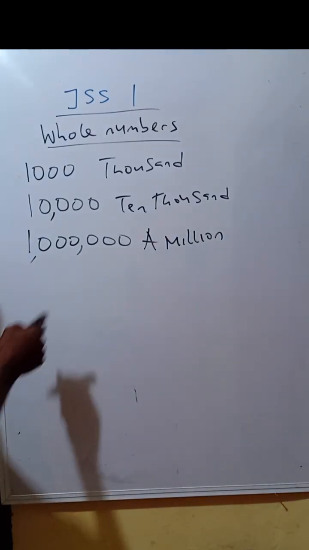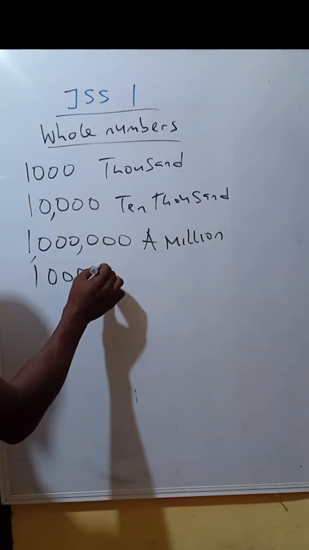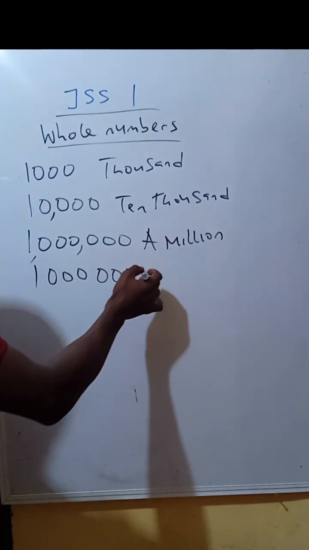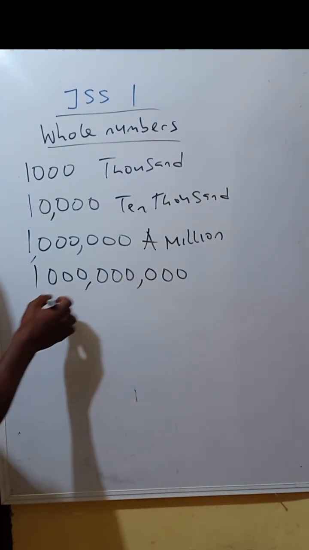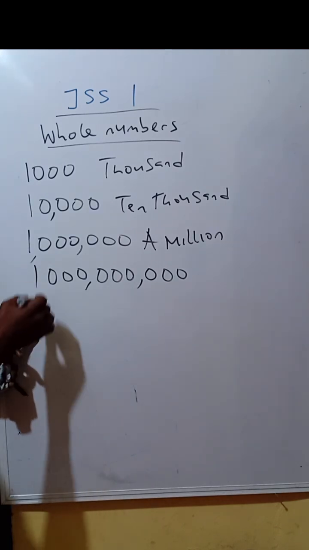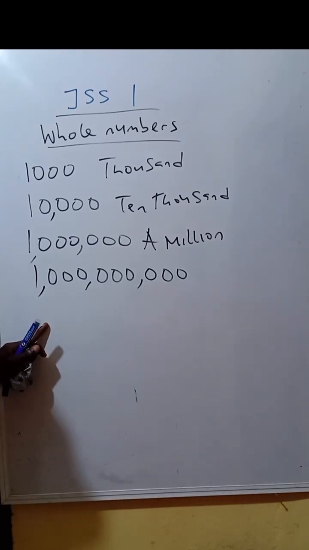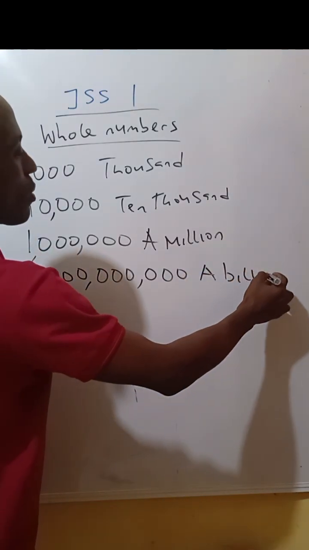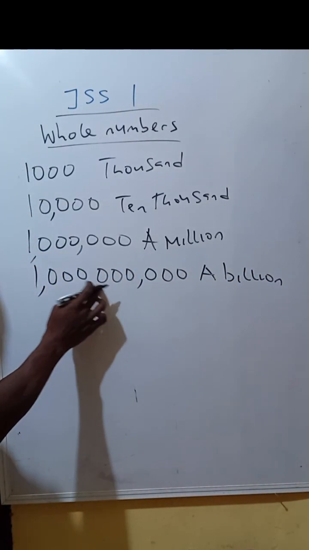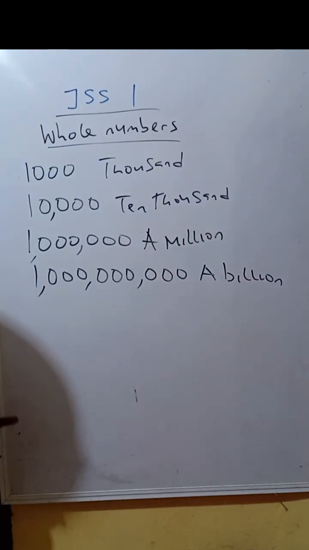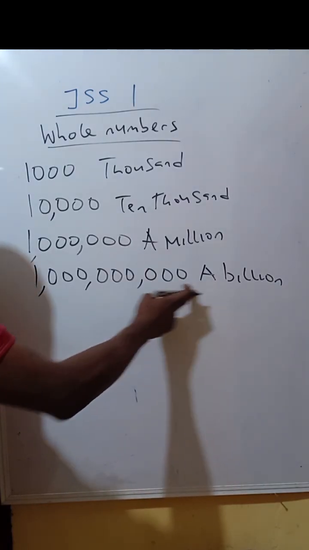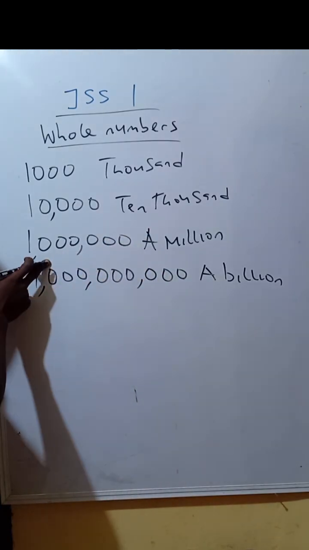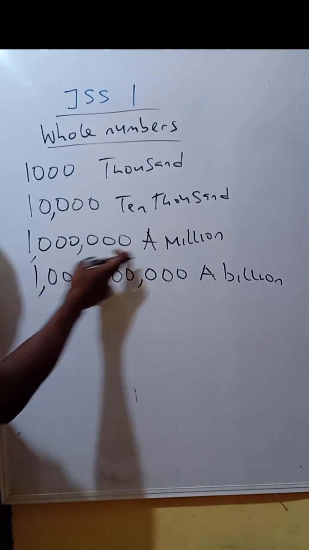Then after million, significantly, there's billion. Billion will be adding 1,000 to this million. I'm going to explain all of this using place value. This is a billion. 1, 2, 3, 4, 5, 6, 7, 8, 9. Nine zeros. So we can say a billion has 9 zeros and 10 digits. A million has 6 zeros and 7 digits.